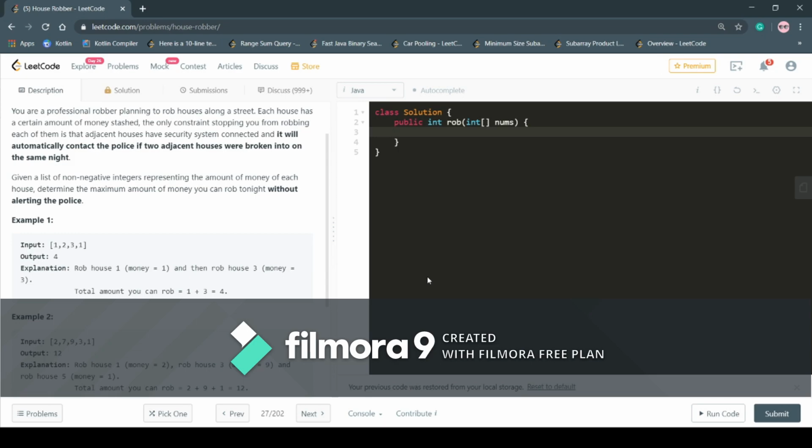I want you to know that this is a traditional DP problem, but before jumping to the optimized solution, let us discuss the brute force approach that we can come up with. Now I think the intuition is clear, so let's move toward the brute force approach. For the brute force approach, we're going to check every house and try all the combinations we could make by robbing that house and not robbing that house. So let's try to make a recursive pattern.